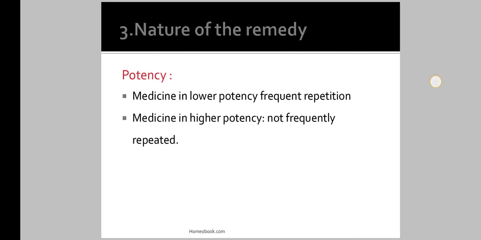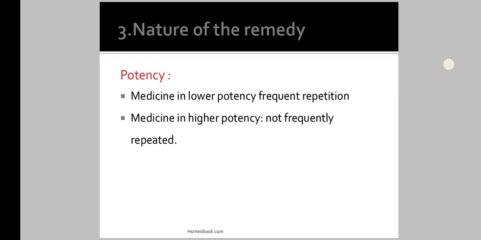Now the third condition is nature of remedy. In nature of remedy, we have to see medicine in lower potency, that is for frequent repetition, and medicine in higher potency, that is not frequently repeated. This is the third condition, nature of the remedy. In this we see the potency of that medicine. If we give the lower potency medicine, that should be repeated frequently, but if we give the higher potency, that should not be repeated frequently.